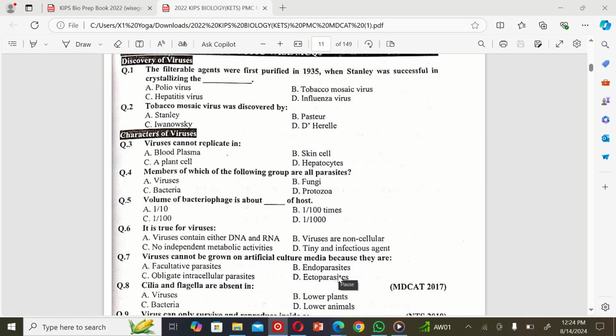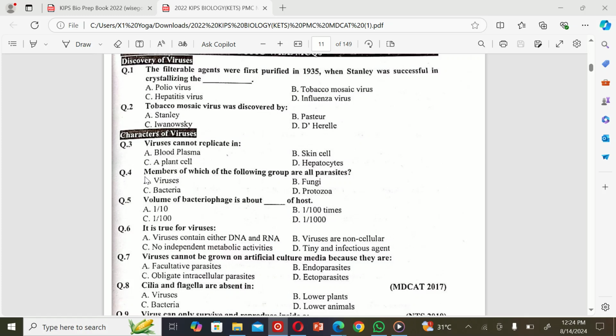The next MCQ is: tobacco mosaic virus was discovered by B. Pasteur and D. Iwanowsky. So the correct option is C. Iwanowsky. The next MCQ is: viruses cannot replicate in A. Blood plasma, B. Skin cell, C. Plant cell, and D. Hepatocytes. So the correct option is A.